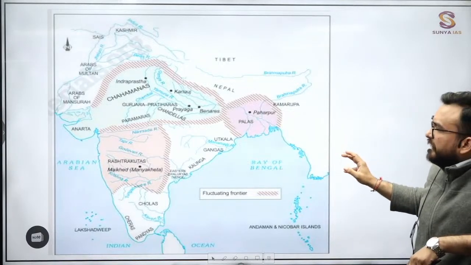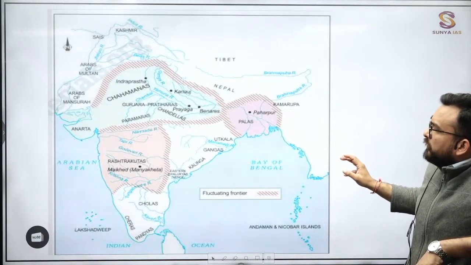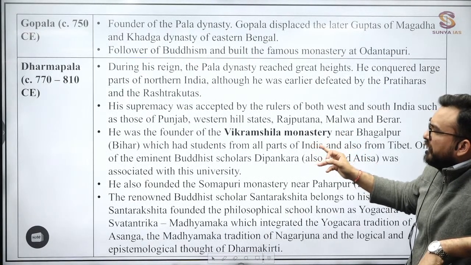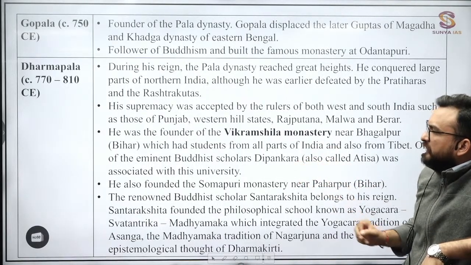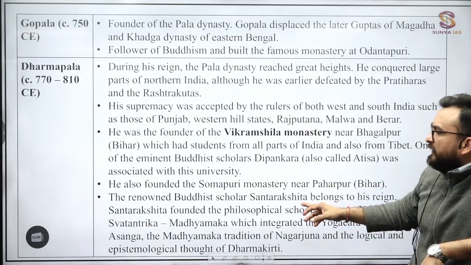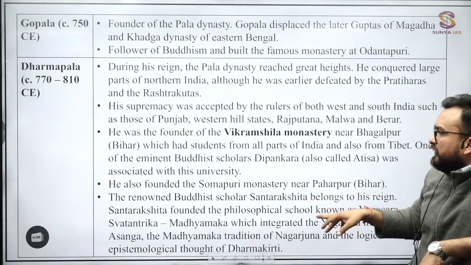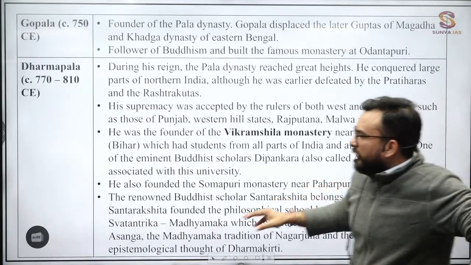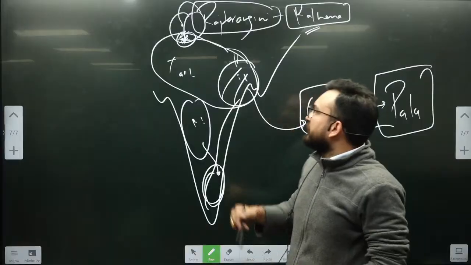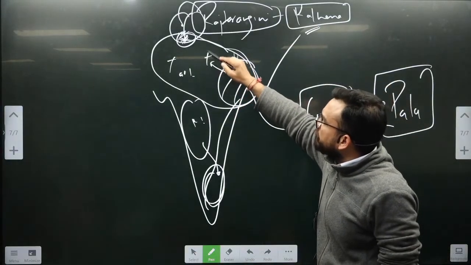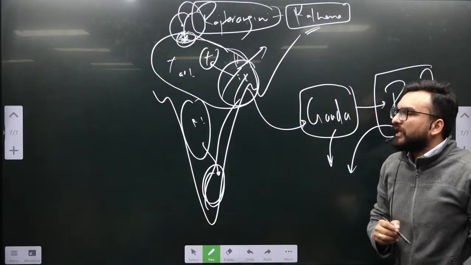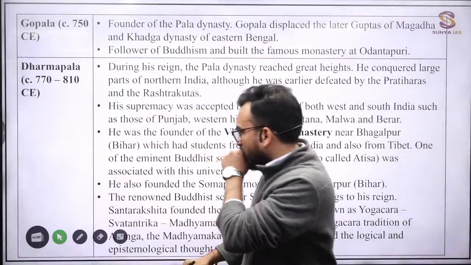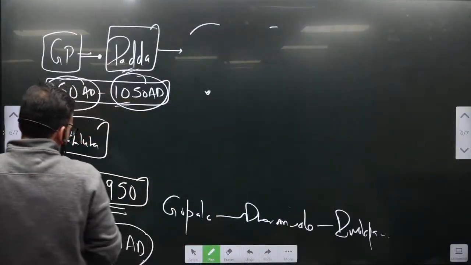So this is one of the NCERT maps you will be seeing. Some important points of Dharampala: Vikramshila you have known, Dipankara was existing over here. Santarakshita, I have told you, founded a school, the Yogacara-Svatantrika-Madhyamika school. He has tried to fuse. Right, over here you will be seeing that in the time frame of Devpala, they were trying to expand. When Devpala was not successful in these areas, he tried to expand to the Assam region too, the northeastern region too. But this type of information is again not needed, guys.